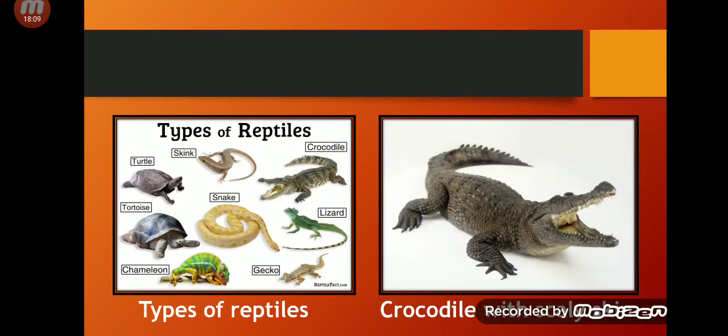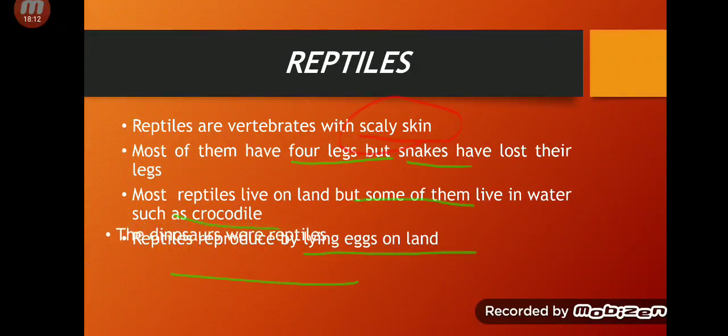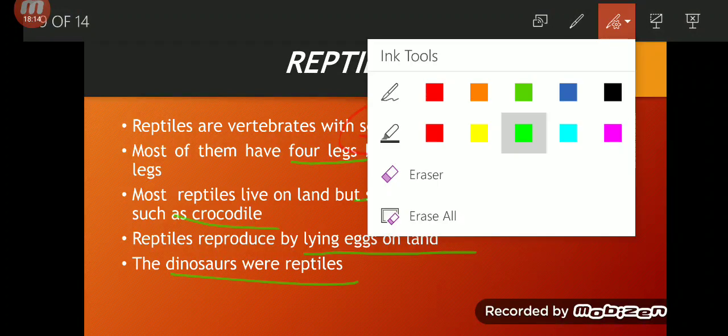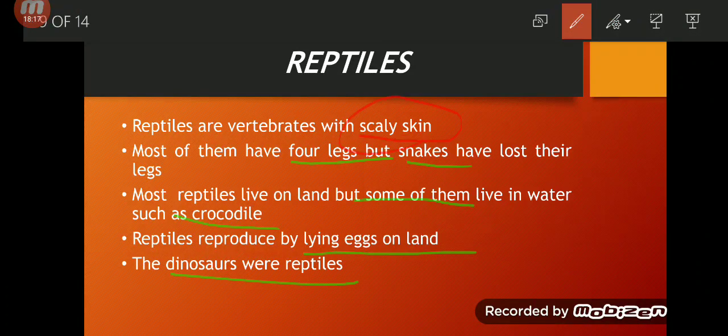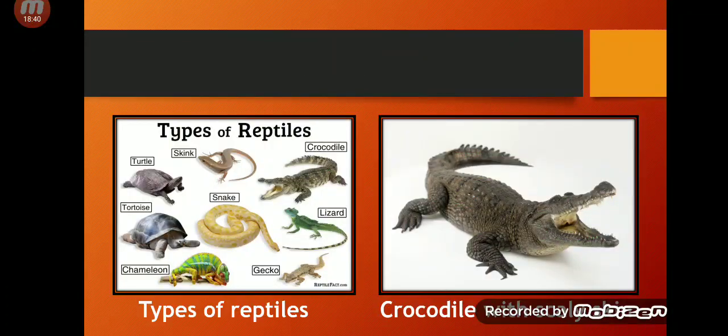Okay, so I think this is all about reptiles. Yes, we will revise the reptiles. Reptiles are vertebrates with scaly skin. You have seen how scaly their skins are. They have four legs, but snakes have lost their legs. Most reptiles live on land. Some of them live in water, such as crocodile. Reptiles reproduce by laying eggs on land, and dinosaurs were reptiles, and dinosaurs are now extinct. They don't live on this land anymore.